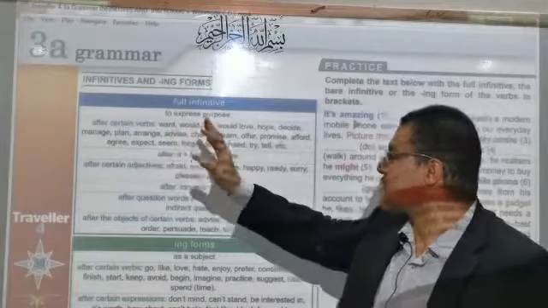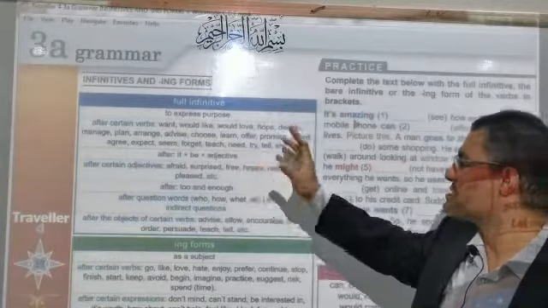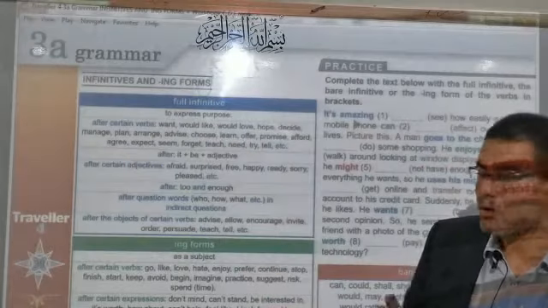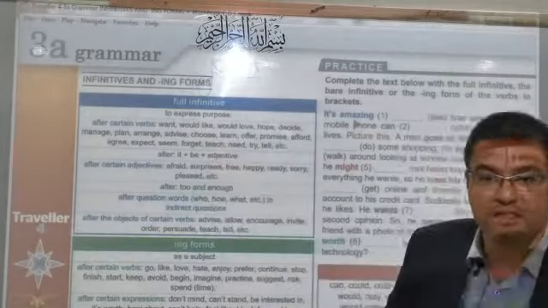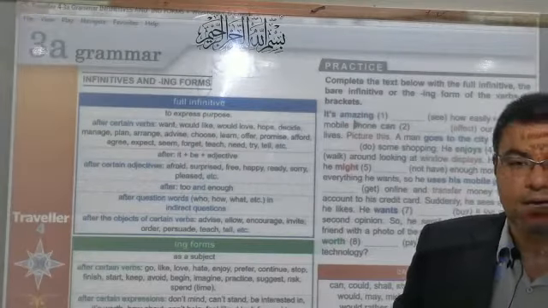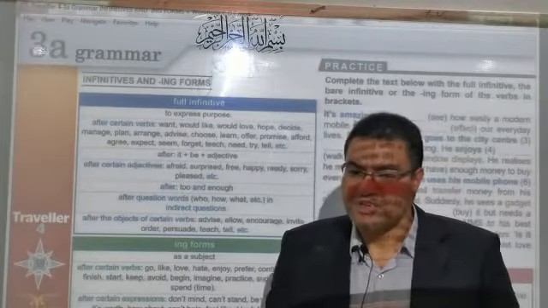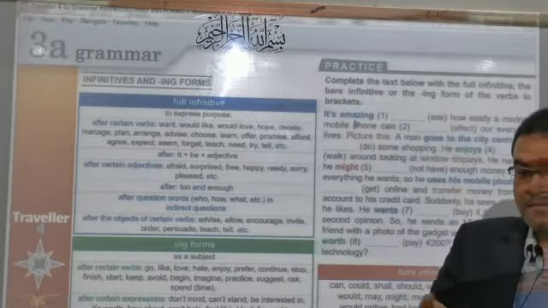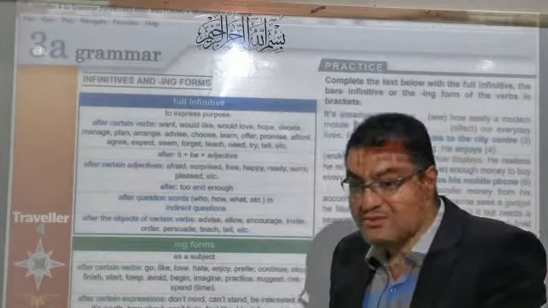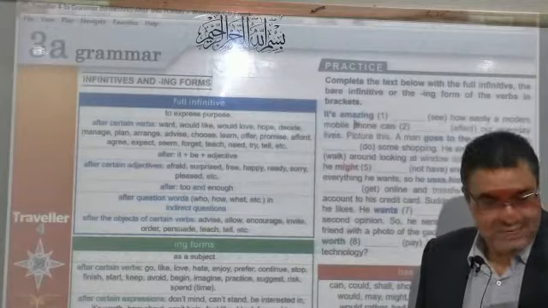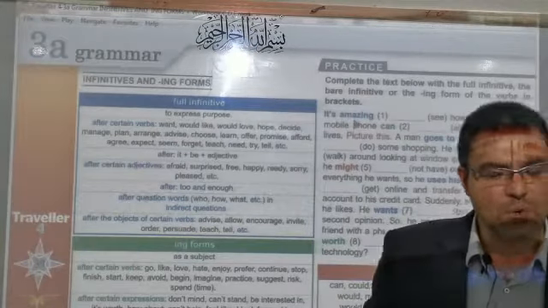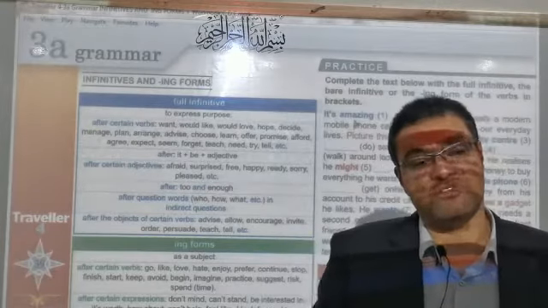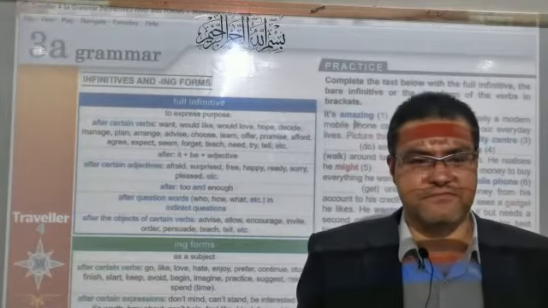When can we use the to plus infinitive, the full infinitive? After certain verbs like want, would like, would love, hope, decide, plan, arrange, advise, choose, learn, all these verbs. All these verbs should be followed by the full infinitive. I want one of you to give me just one example. Excellent. You want to drink water. Why did the student use to drink water? Because want should be followed by to plus an infinitive.